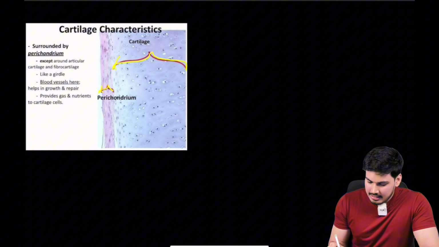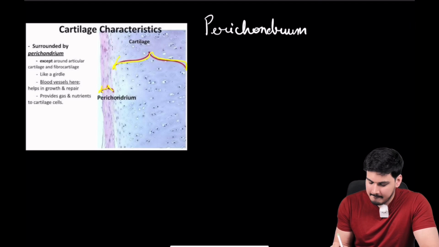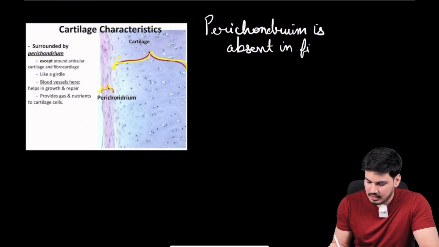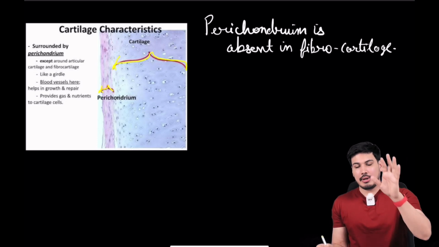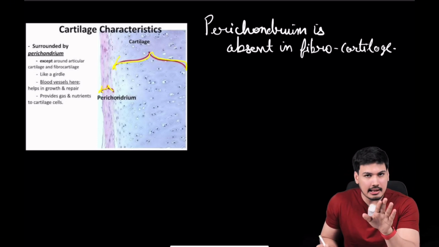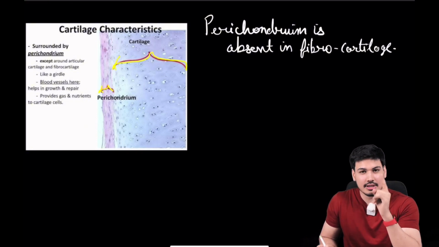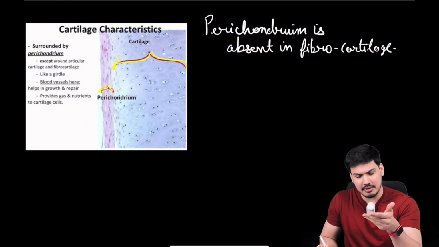So let's see. Perichondrium is absent in fibrocartilage. This is your answer. Perichondrium is absent in fibrocartilage. Perichondrium is present in hyaline cartilage and elastic cartilage. But an exception becomes a question. What is the exception here, sir? I don't see any exception here.